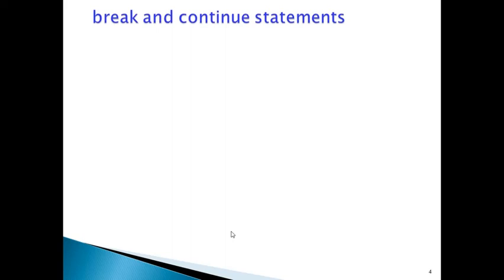Today we will discuss the break and continue statement. The break statement, breaking something. Break means some disturbance in our regular work or some flow of work. Break means stopping some work.